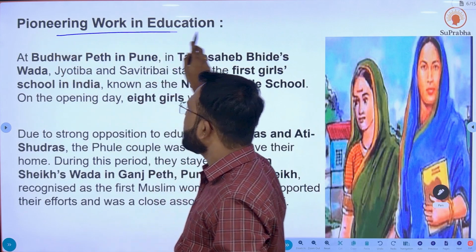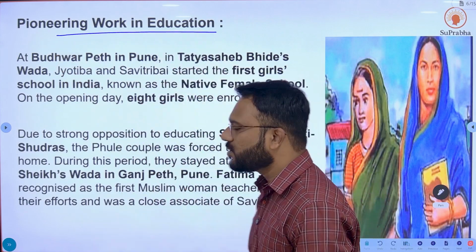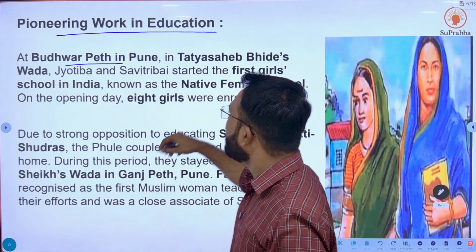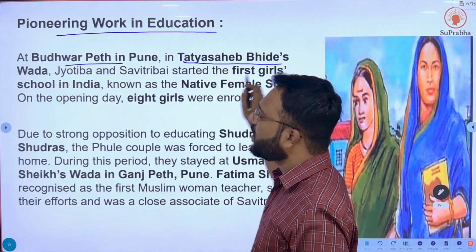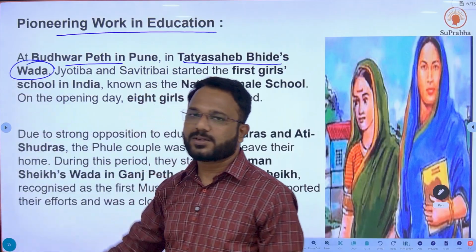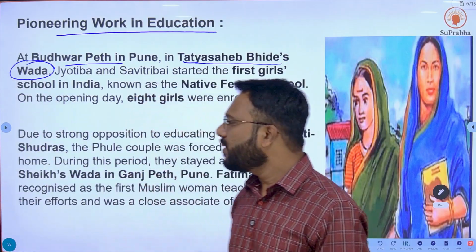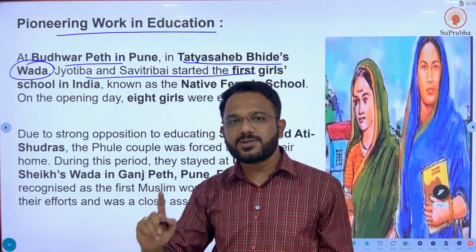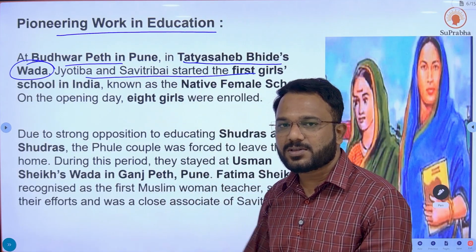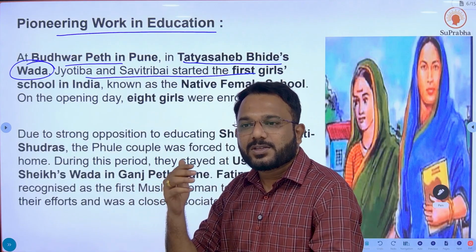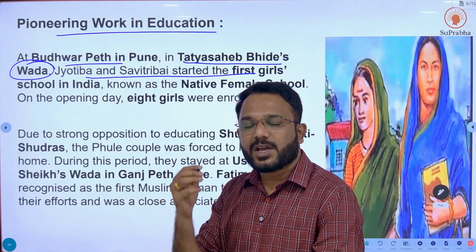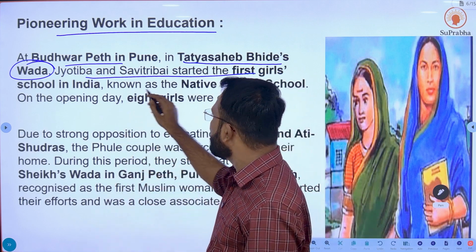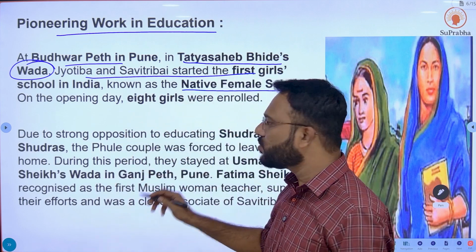The next topic is pioneering works in education. At Budhwar Pet, in Tatya Sahib Bhide's Wada, Bhide Wada, a famous place in Pune, Jyotiba and Savitri started India's first girls' school. Just imagine, at that time they were such revolutionary figures that they started the first Indian school for girls in Pune, known as Native Female School.